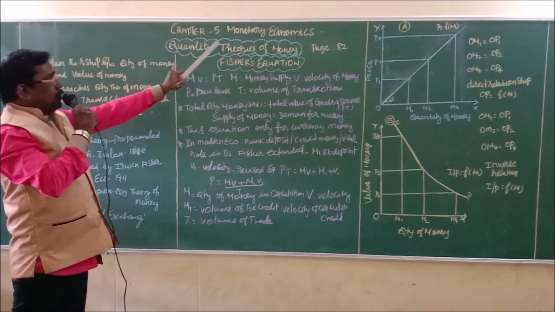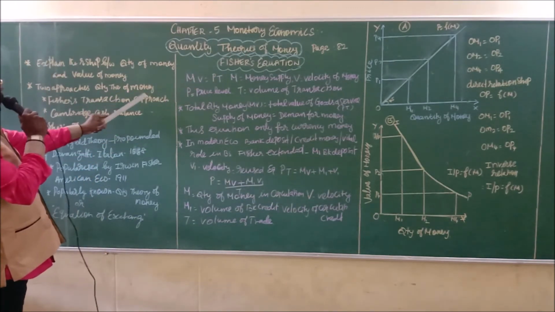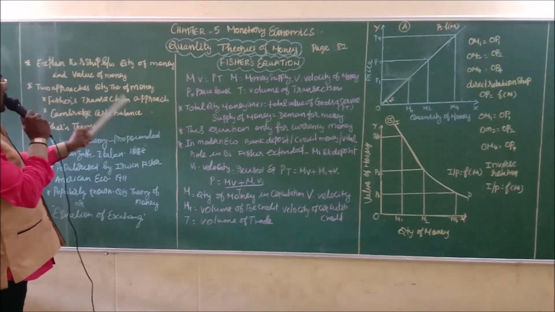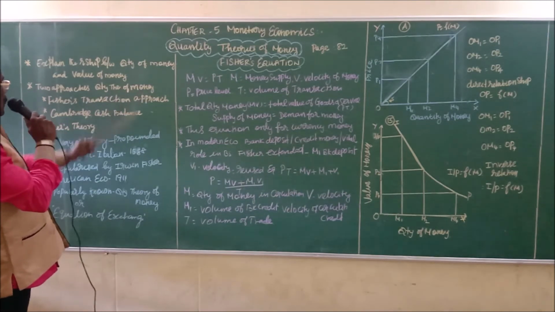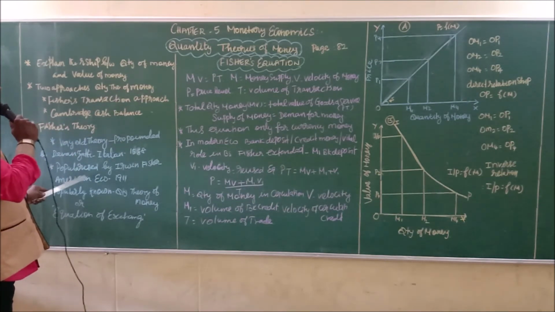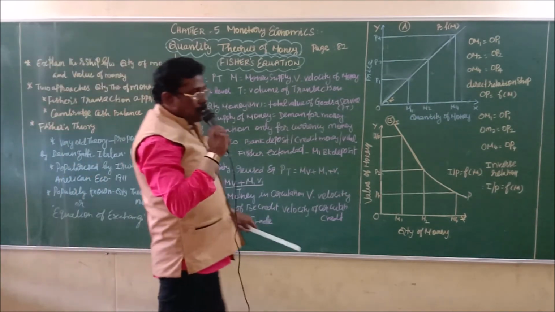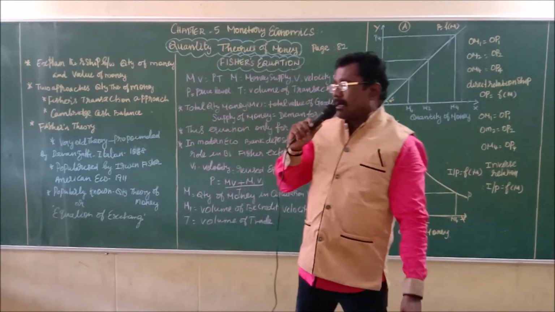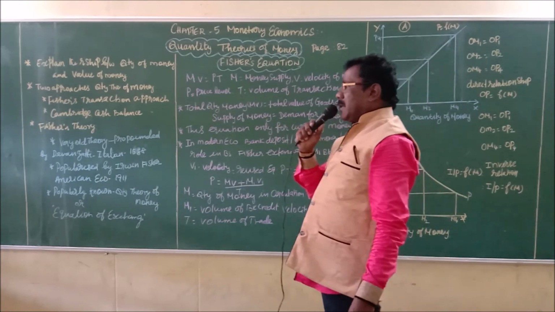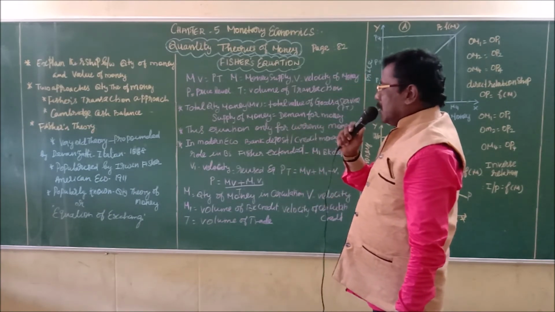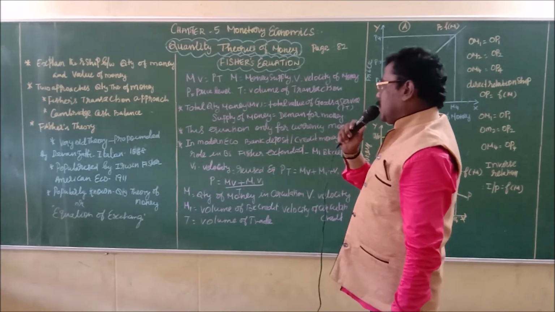In the quantity theories of money, there are two approaches. Number one, Fisher's transaction approach. Number two, the Cambridge cash balance approach. Just now we have completed only the first one, Fisher's transaction approach. Here is an introduction to it. It was initially propounded by Dharan Shetty, an Italian economist, in the year 1588, and it was popularized by Irving Fisher, an American economist, in the year 1911. The theory is known as the quantity theory of money or the equation of exchange.